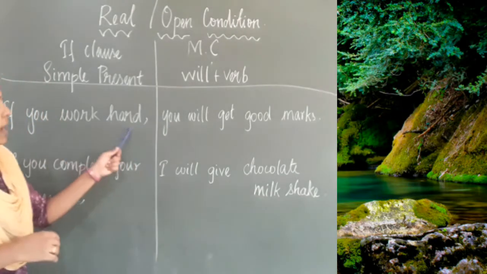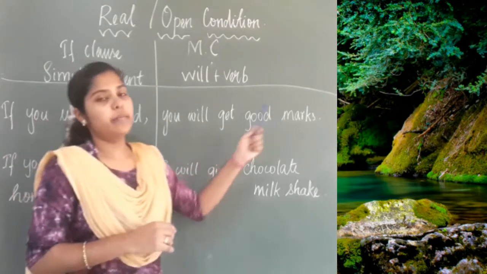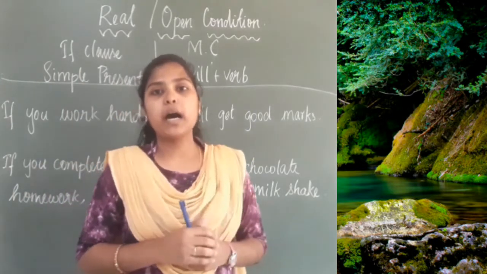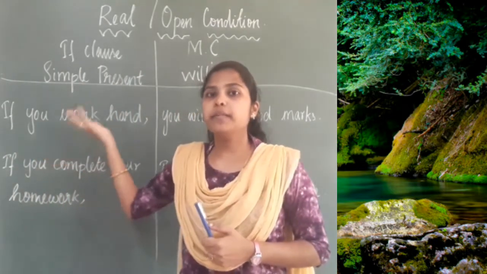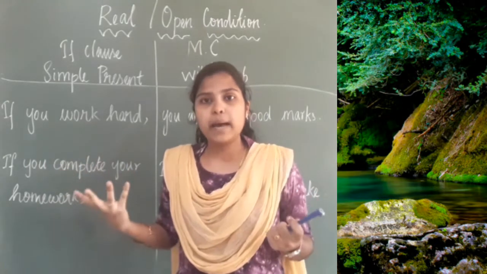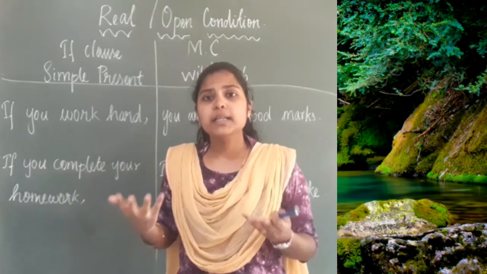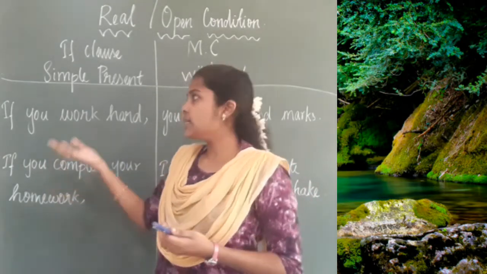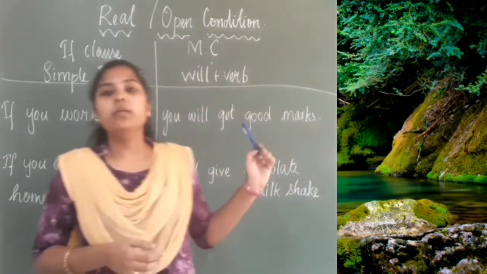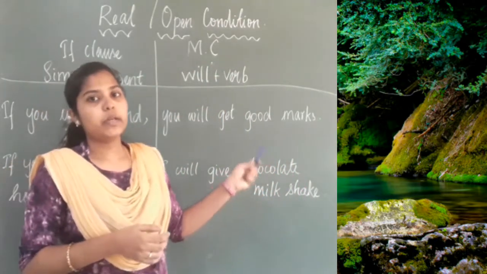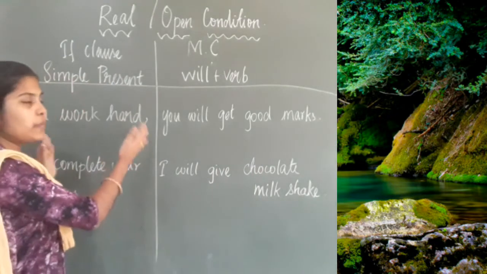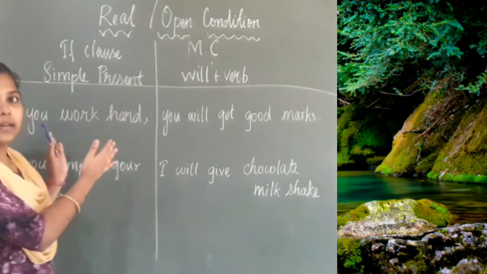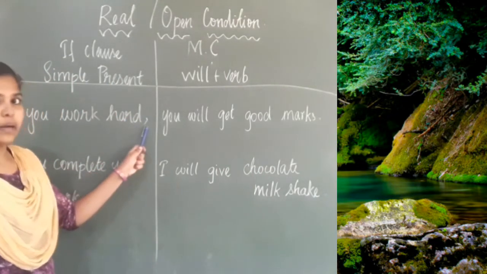If you work hard, you will get good marks. If you work hard, this is the condition. If you work hard, what will happen? You will get good marks. Here the clause "if you work hard" is in the beginning, so we are using a comma.